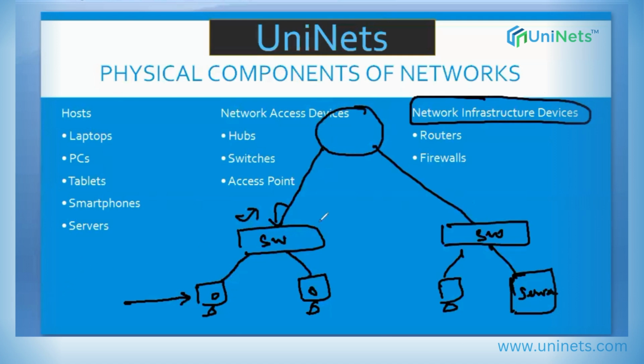These network infrastructure devices are the devices which will take the decision to divert the traffic between networks. If I want to communicate within the network, say this PC and this PC are in the same network and both want to communicate, the network access device helps out.